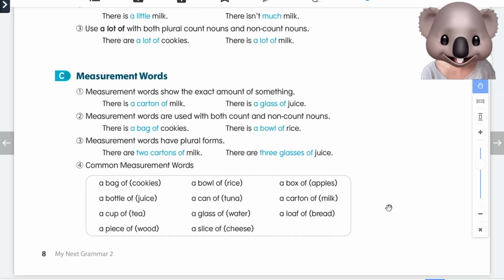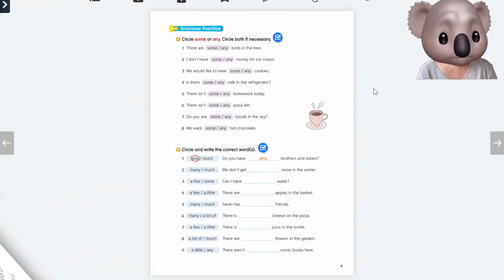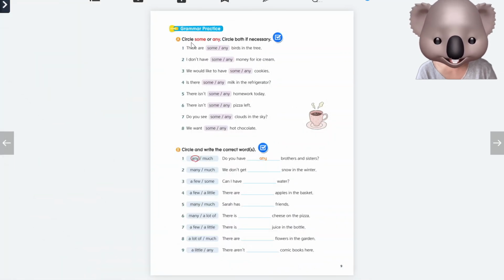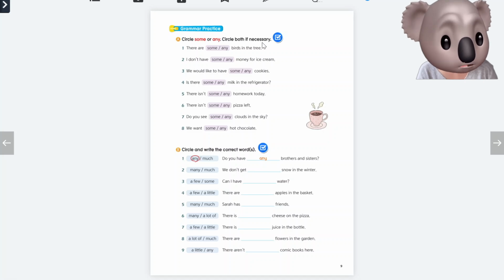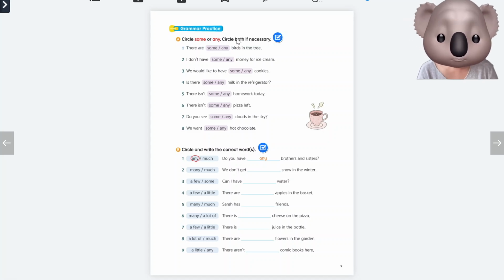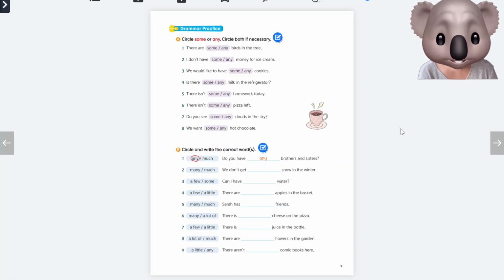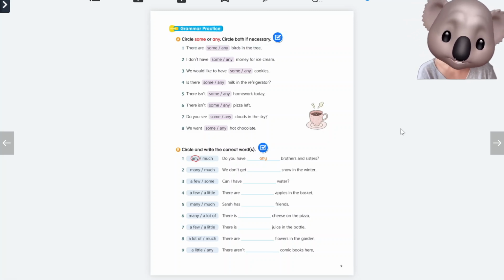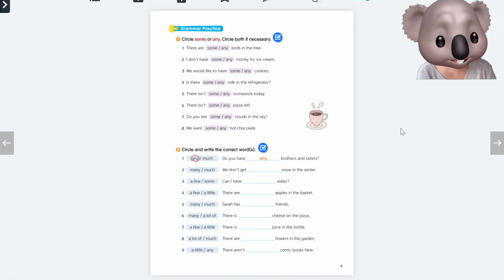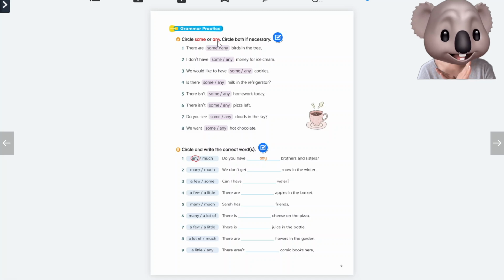If you're ready to get started with your homework, let's go! On page 9, the directions say to circle some or any. Circle both if necessary. 둘 다 사용하게 되면 그때 we'll circle both. Remember, some is used for plural nouns and non-count nouns. Any we use when there's a question or something negative.